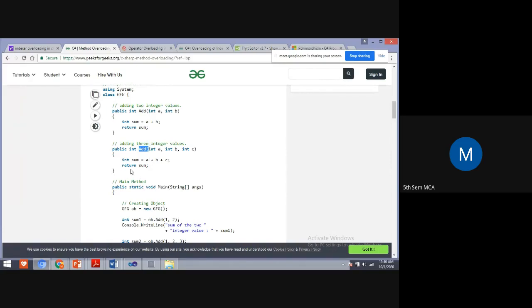And students, you can include one more method, add int A, int B, int C, int D, to calculate the sum of four numbers and display it.